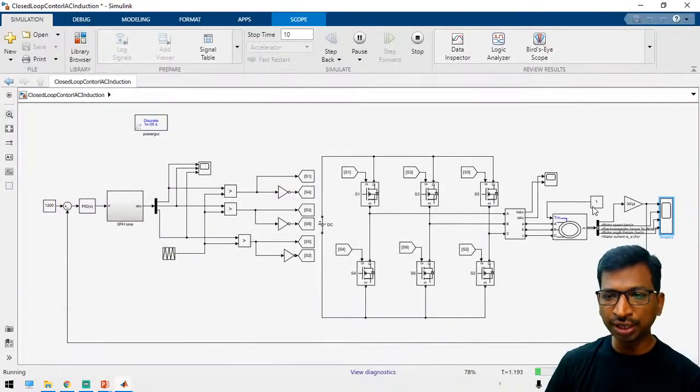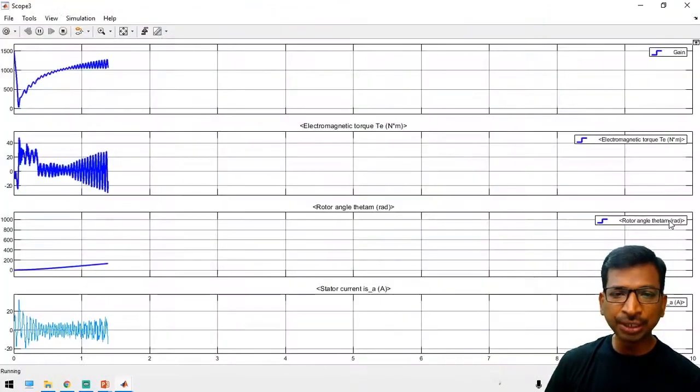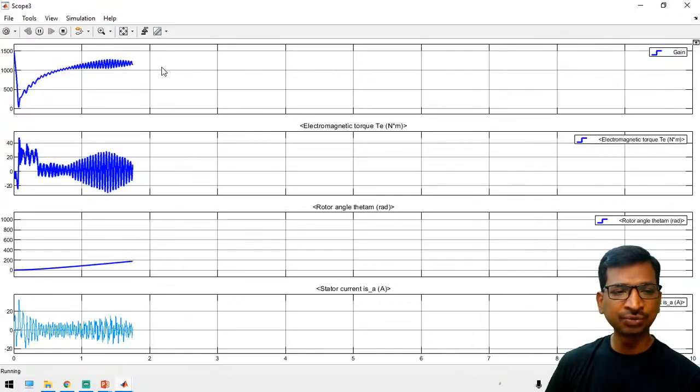So here how you can disturb the load? So this is the load disturbances. If you vary the value, then during that time also the speed should be maintained at a certain level. So once the transient period is settled, then you can disturb the load. You can apply the disturbances. So how can you understand the transient period is over?